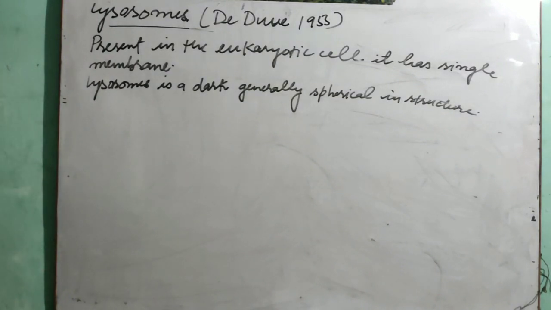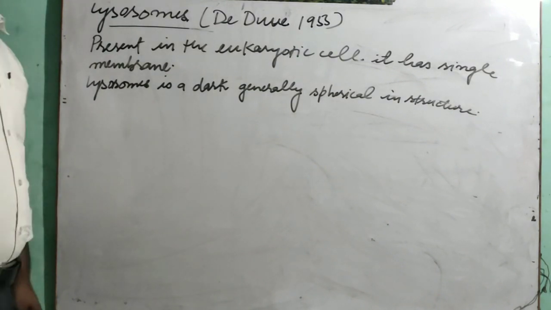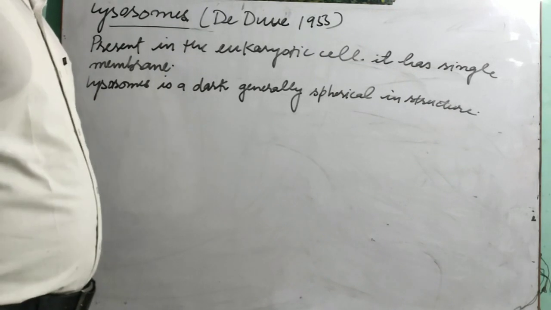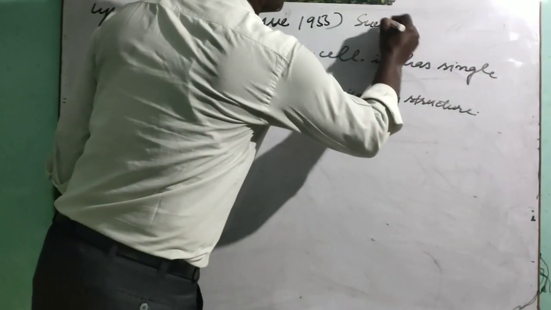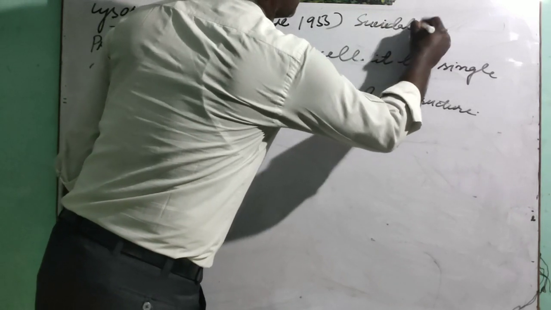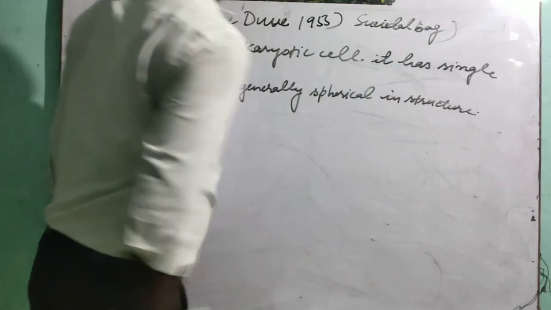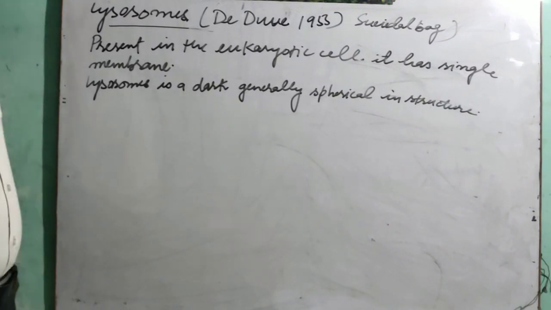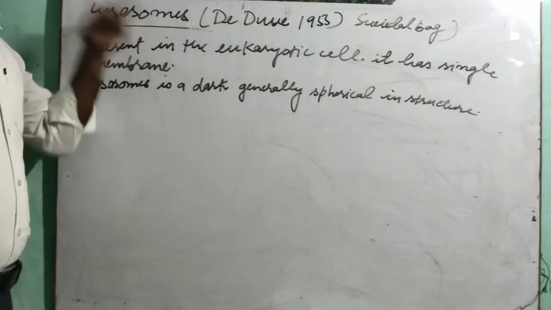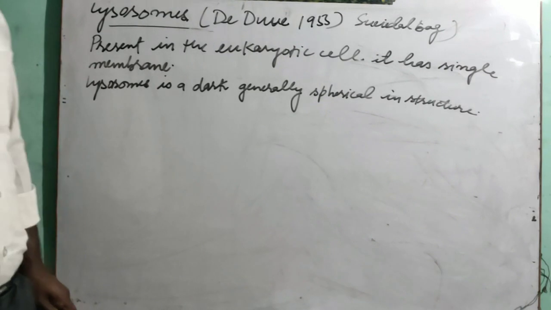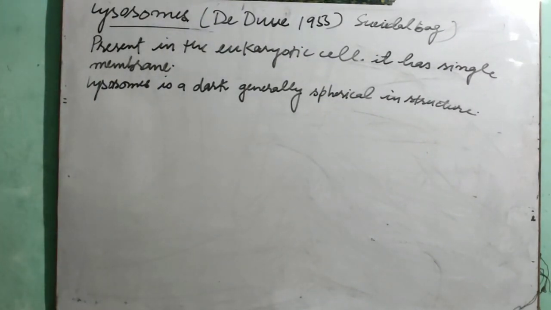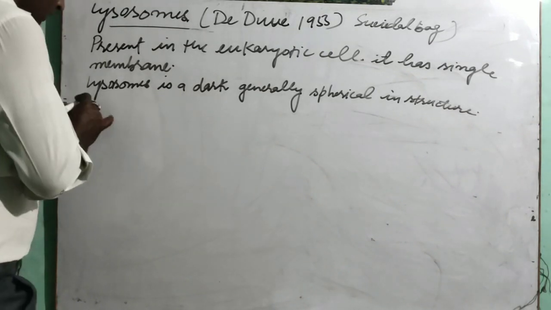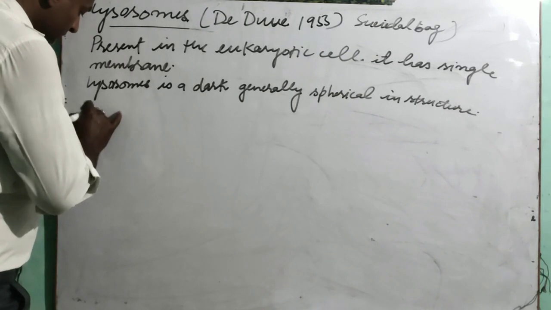Let us see, students. It is also called the suicidal bag of the cell, or disposal bag also. This lysosome is formed by the vesicles of the Golgi body, and as we have discussed, it has many types of digestive enzymes which work in a hydrolytic medium.